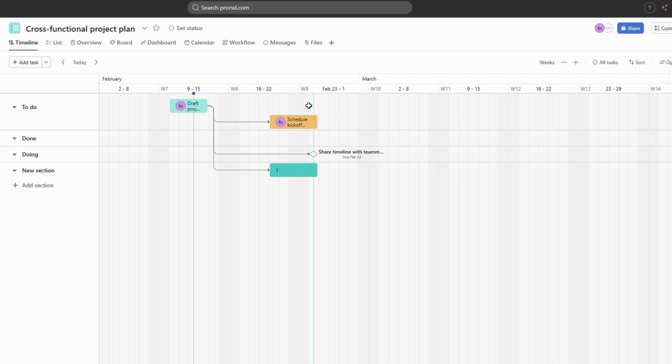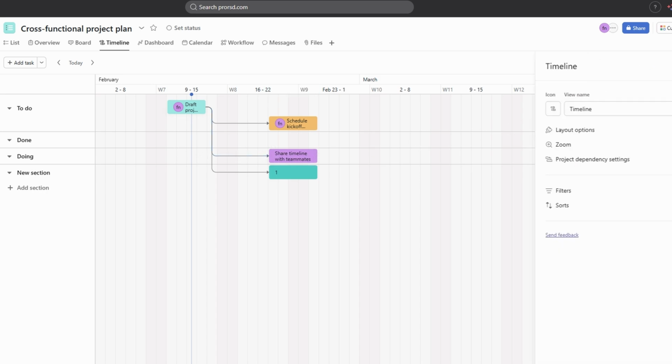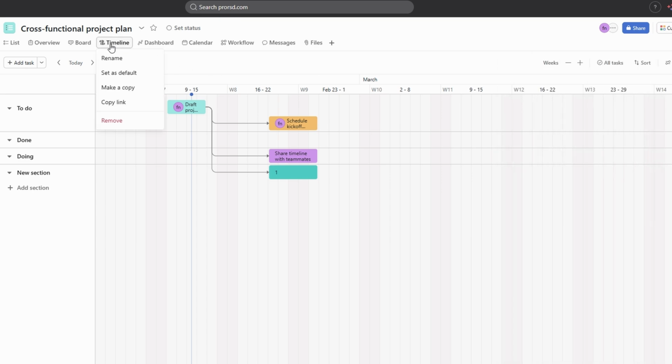Asana allows you to customize the appearance of your timeline. You can change the colors of the taskbars, and you can choose whether or not to display certain information on the timeline. You can also save your timeline layout as the default view for the project. This ensures that everyone who views the project will see the same timeline layout.